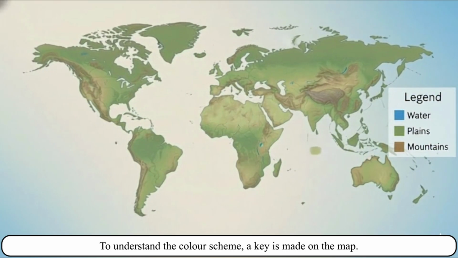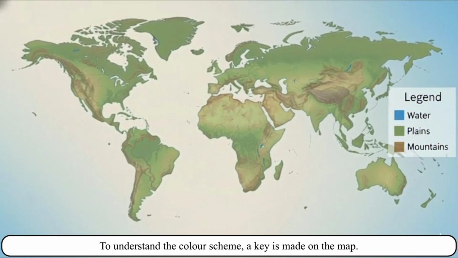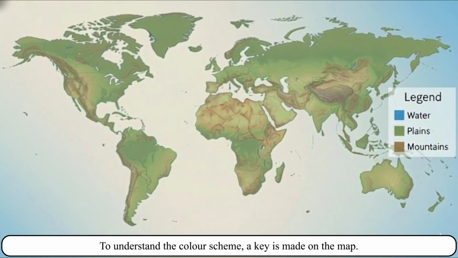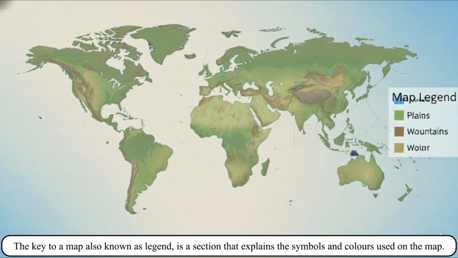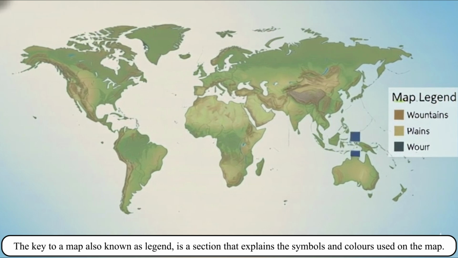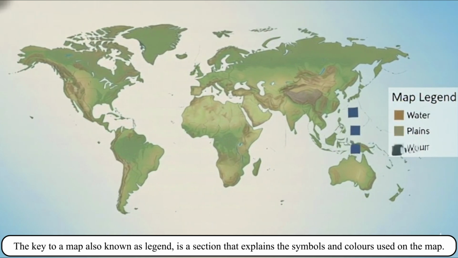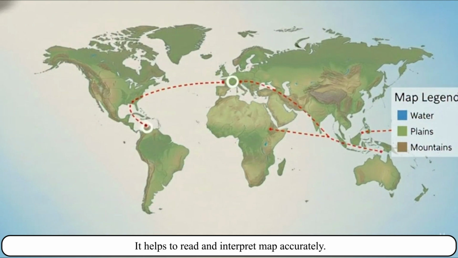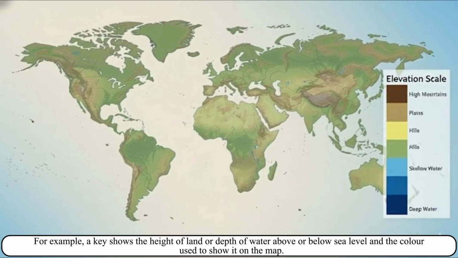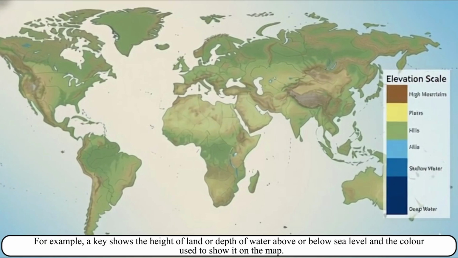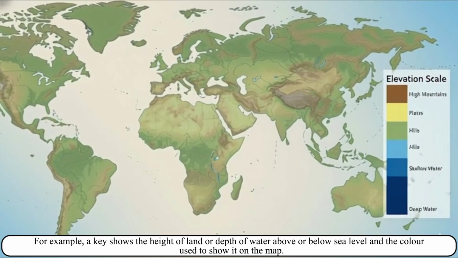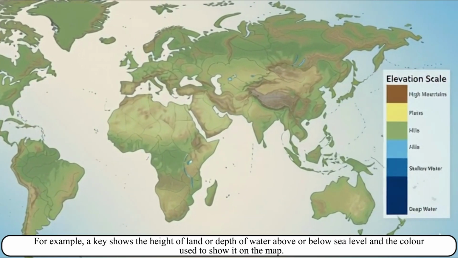To understand the color scheme, a key is made on the map. The key to a map, also known as legend, is a section that explains the symbols and colors used on the map. It helps to read and interpret map accurately. For example, a key shows the height of land or depth of water above or below sea level and the color used to show it on the map.